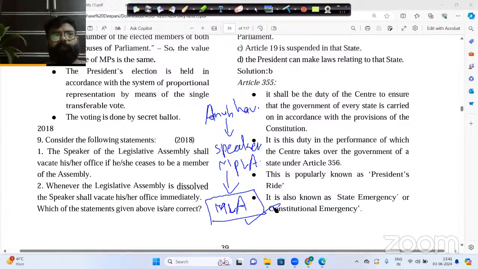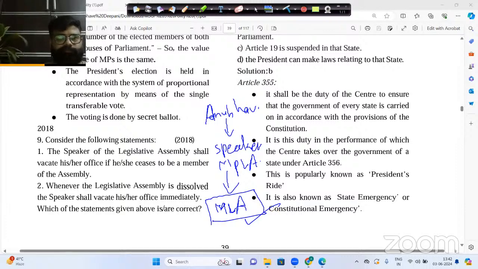If any member becomes the Speaker of Assembly or Lok Sabha, that member is qualified to become the presiding officer because that member was the MLA or MP also. If you are disqualified from the post of MP or MLA, you have to vacate the post of speaker also. This is number one.